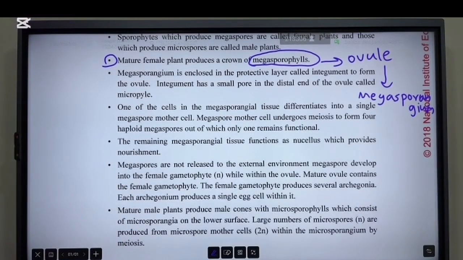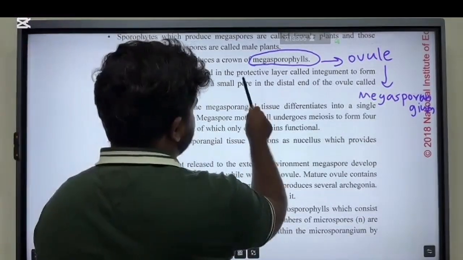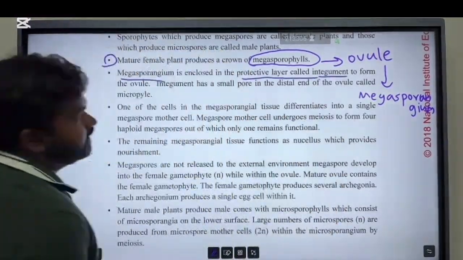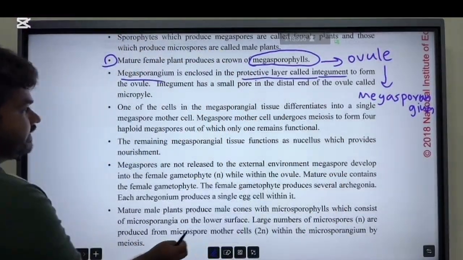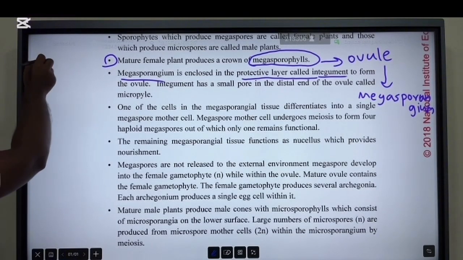So megasporangium is enclosed in the protective layer called the integument. So actually it's like this. All right. So now consider. So this is the female sporophyte.